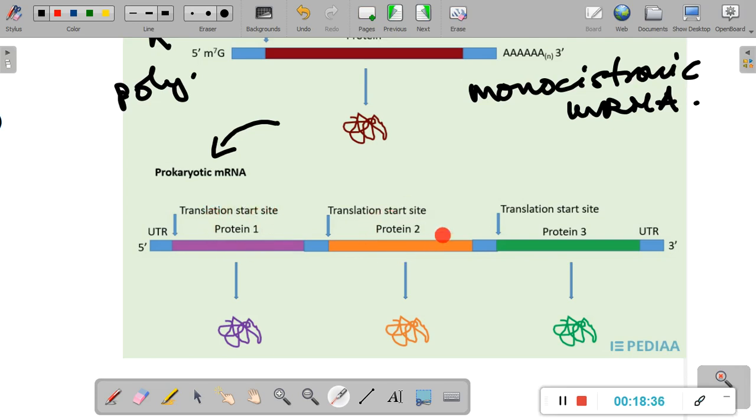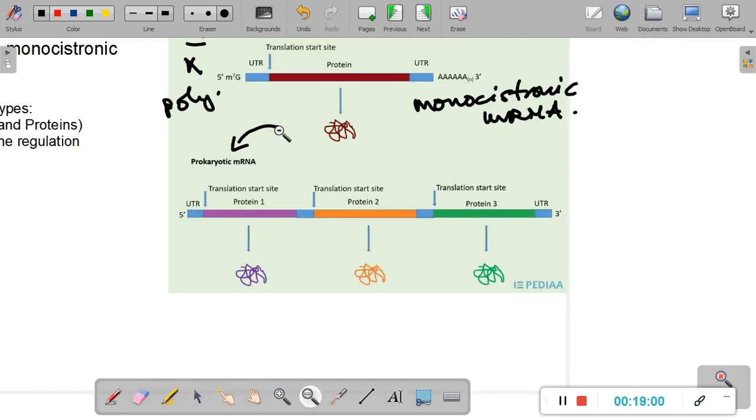It basically has the code for 3 different proteins. Poly means many. So in a polycistronic mRNA, you will have the information about at least 2 proteins. There usually are more than 2. Prokaryotic mRNAs are known as polycistronic mRNAs.